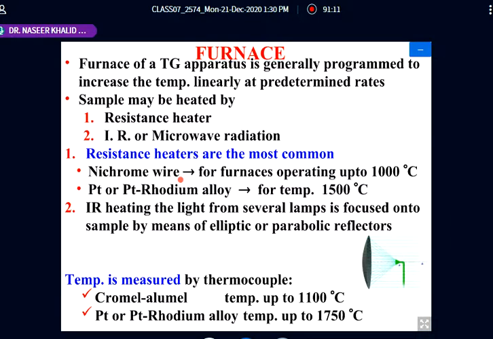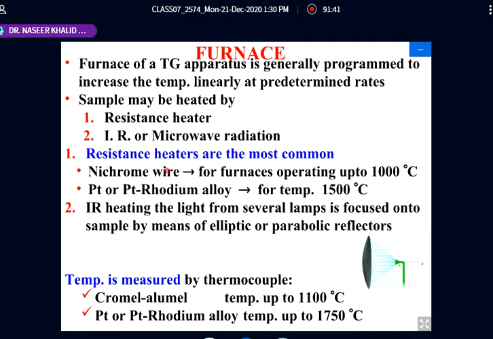When the current is flowing, due to the resistance the wire glows, heats, and gives us radiation. The other way, microwave radiation is bombarded on the sample and utilized for heating. Two types of heating system.